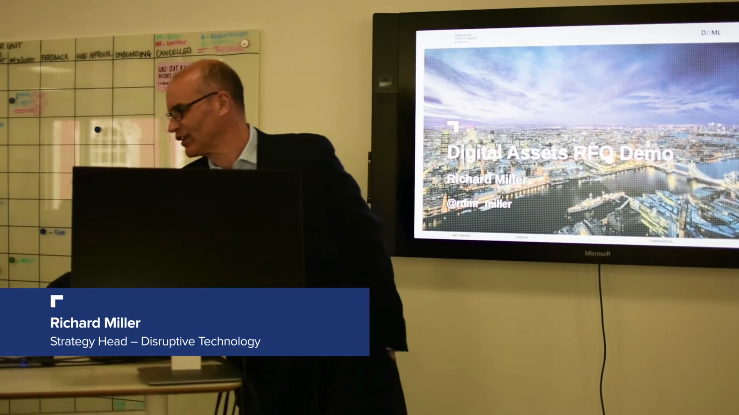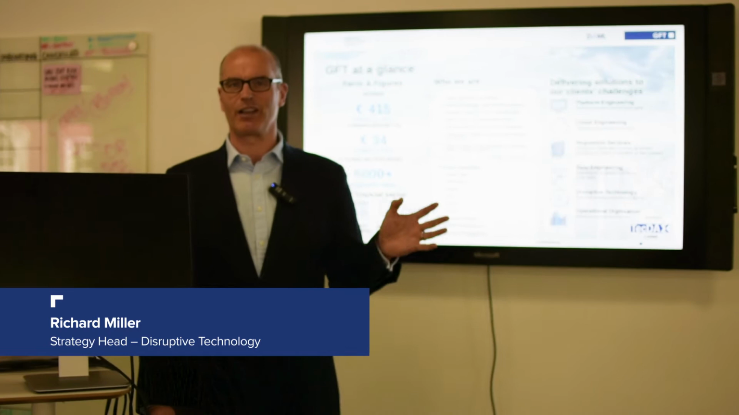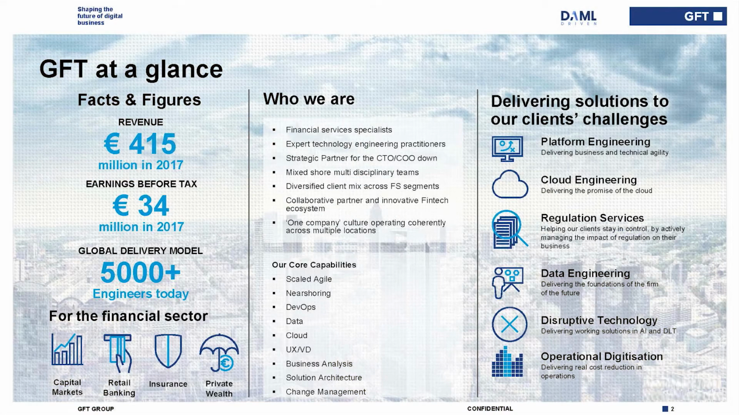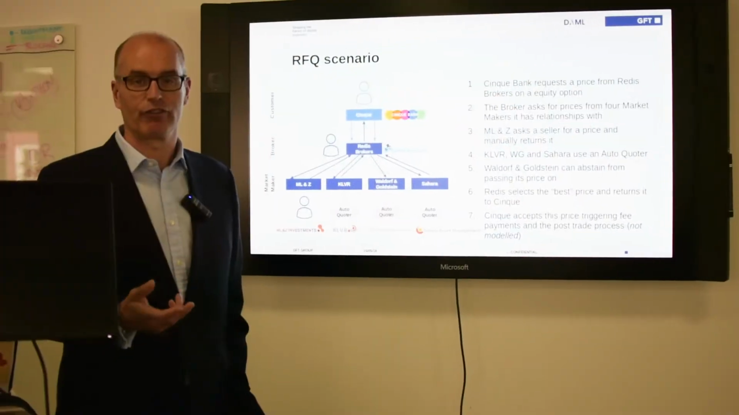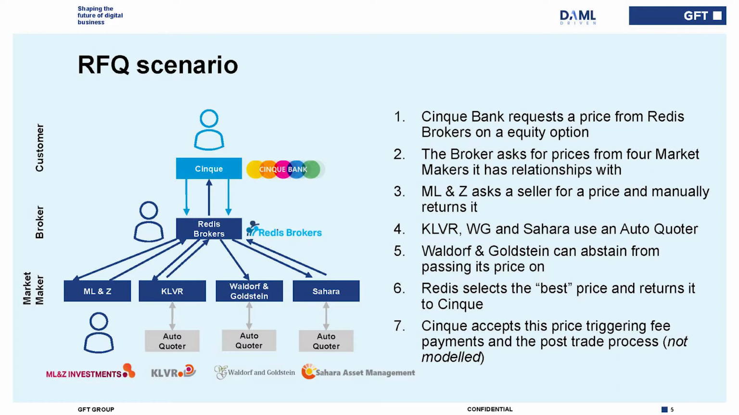Before we do, we're just going to go through a couple of slides. One slide about GFT: we're a 5,000-plus person organisation across 11 countries, with about 400 million euros revenue a year, just to give you a flavour of who we are. What we're going to do today is look at a particular scenario, the request for quote scenario. It's a relatively simple one, but we think it highlights the special functionality of a DLT.